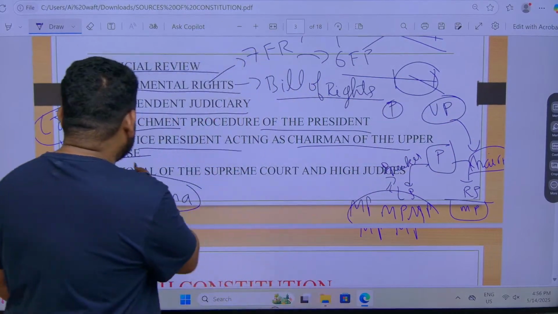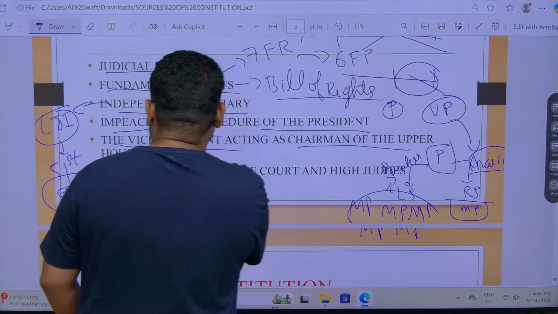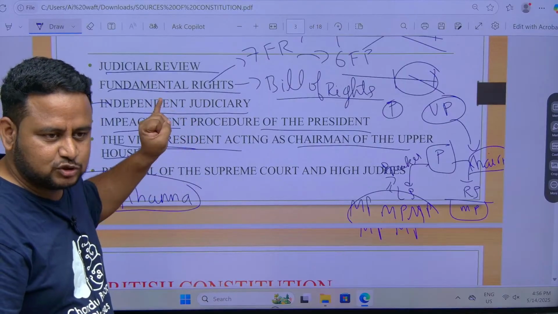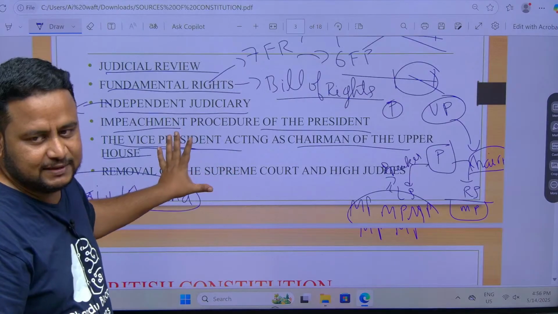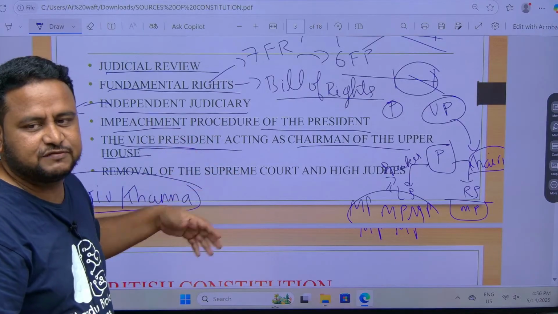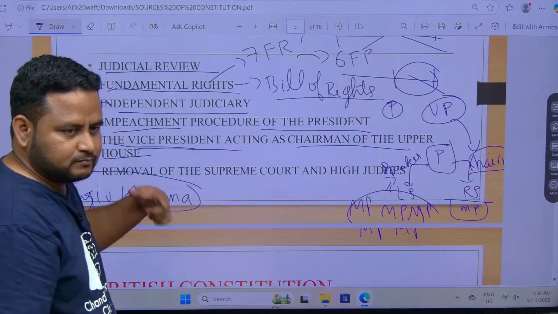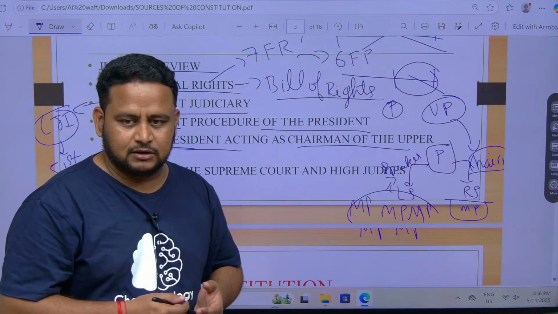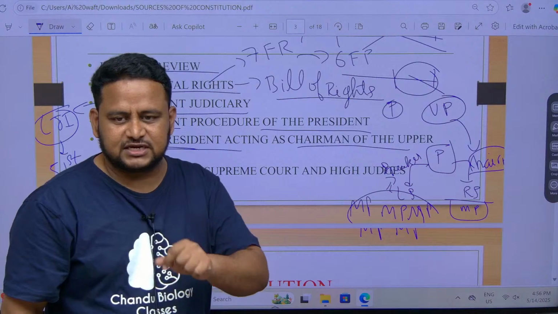That kind of term, the vice president acting as chairman of the upper house, was given by which constitution? US Constitution. I am taking time over the Government of India Act, US Constitution and British Constitution because they are highly important and give a lot of features to the Indian Constitution. This is present even now. Our vice president is Jagdeep Dhankar, and he is also the chairman of Rajya Sabha.